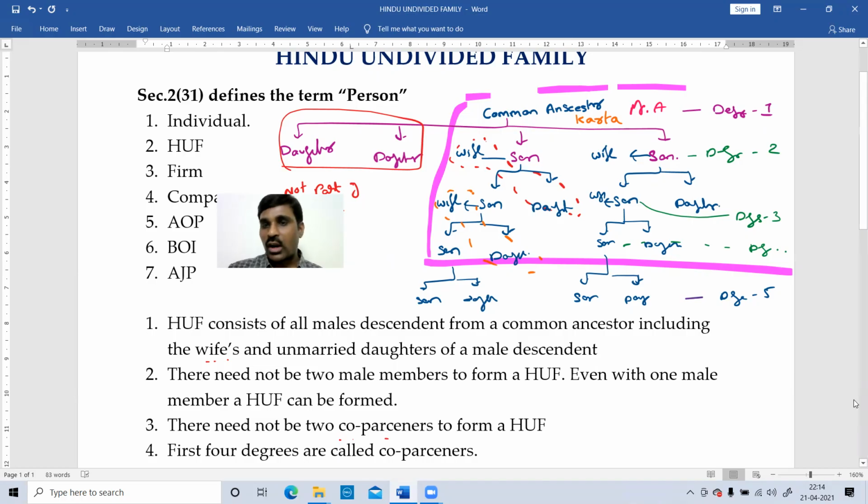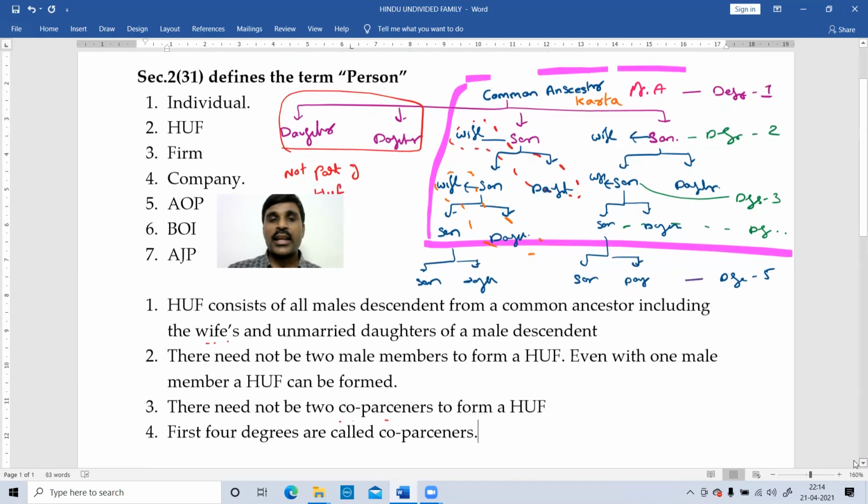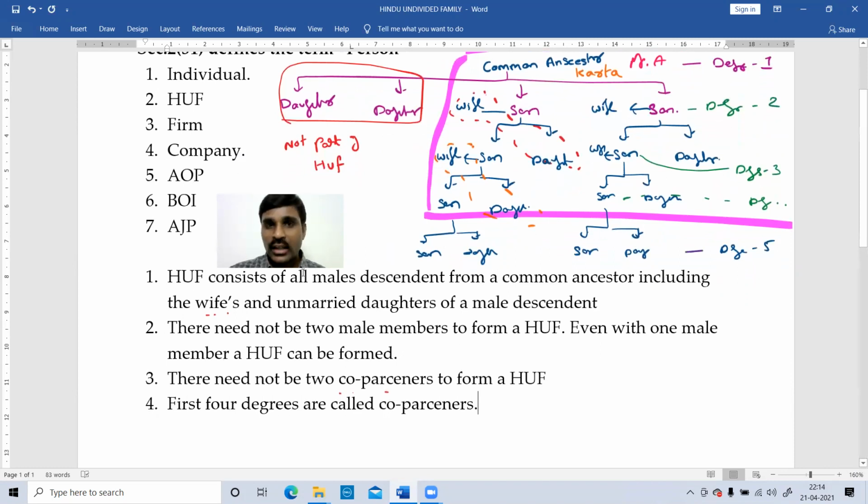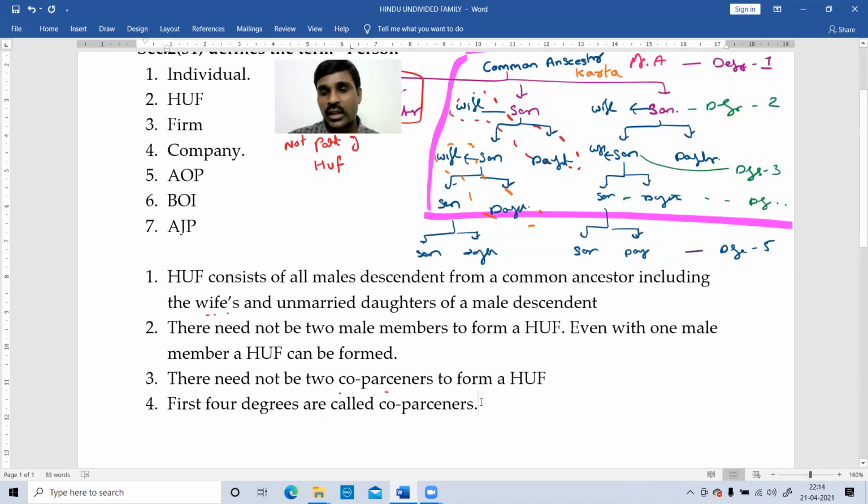The first 4 degrees are called co-parceners, and again we have different schools of HUF, that is Mitakshara and Dayabhaga. There are 2 schools of HUF. What are those schools? Dayabhaga and Mitakshara.